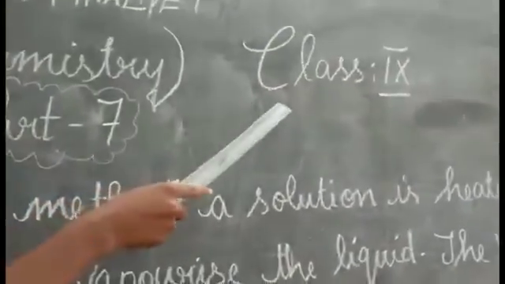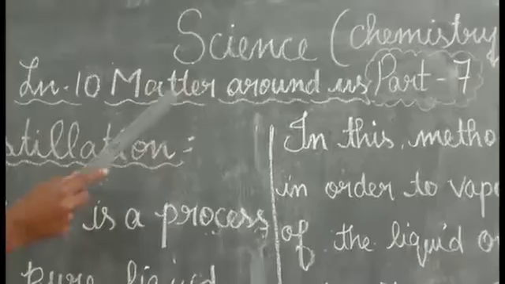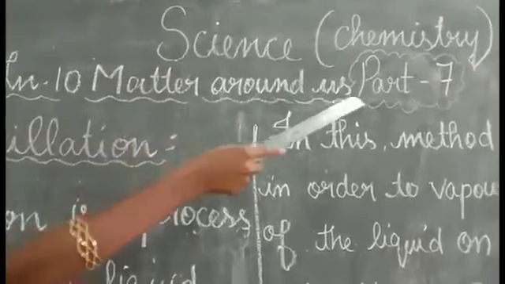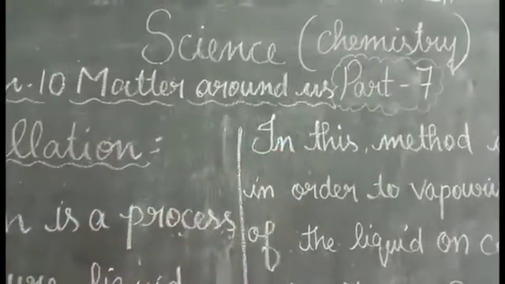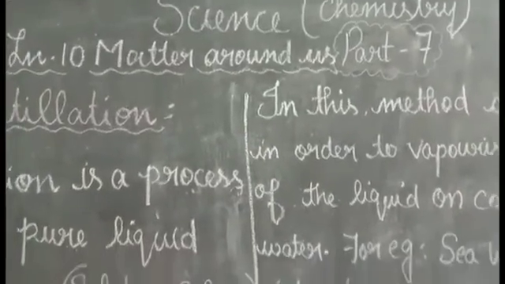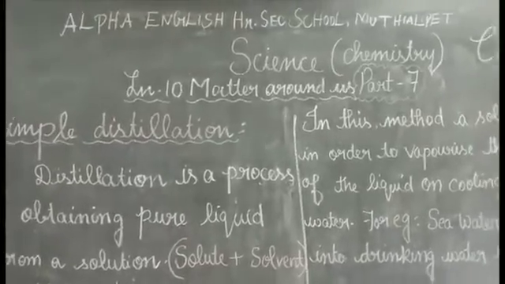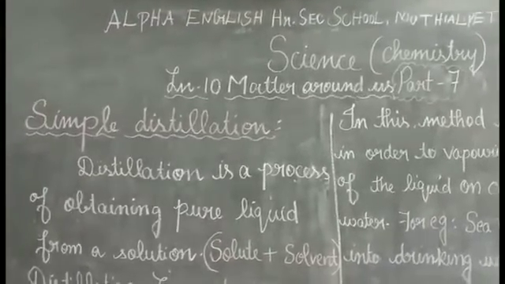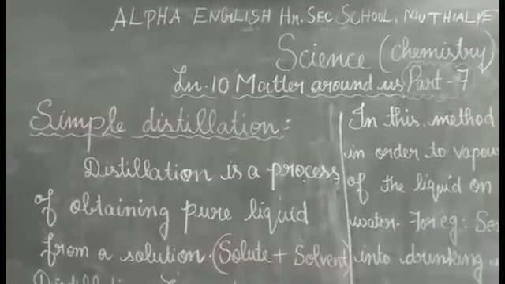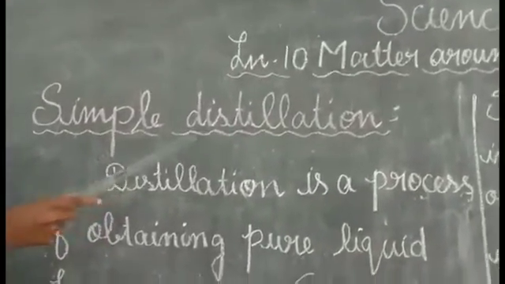For 9th standard. Lesson number 10, Matter Around Us, Part 7. This is your 7th video class. In our previous class, we learned about the separation methods, isn't it? Various separation methods. In today's class, we are going to discuss simple distillation. This is one of the separation methods.